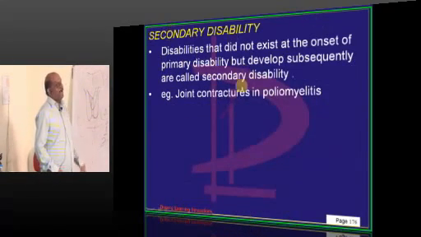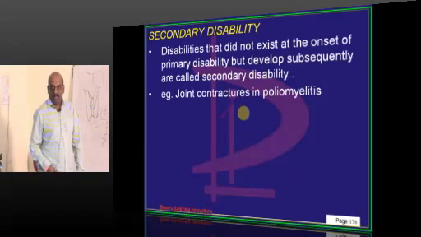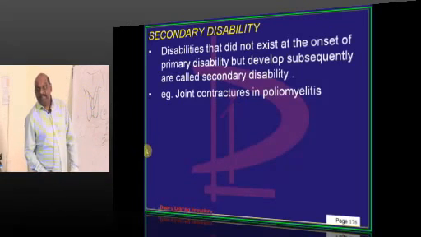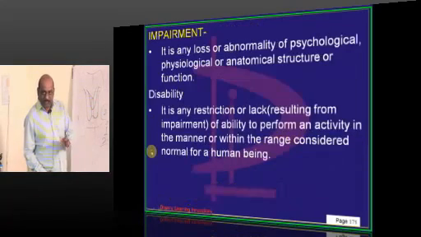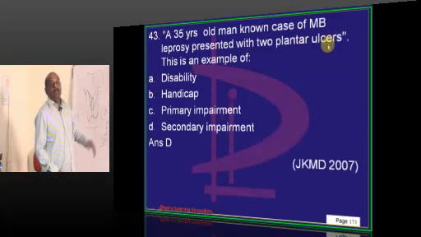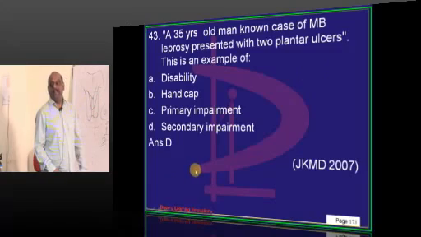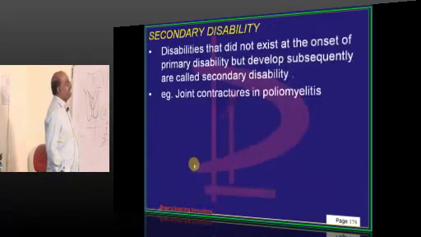But what is called secondary? Later on, due to that immobility, due to paraplegia, if improper physiotherapy is there, the patient will develop contractures. That becomes secondary. Here also, what has happened? Multibacillary leprosy is primary disability. But because of that, he has developed plantar ulcers. That is basically called secondary impairment is what you have to ultimately remember.